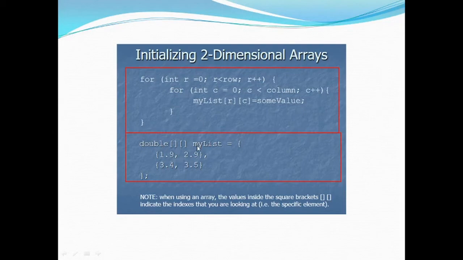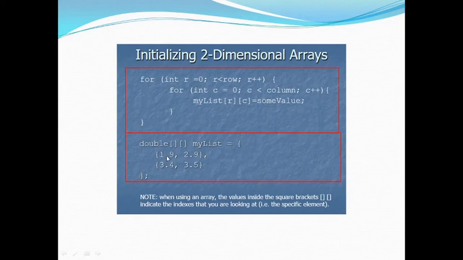So what we can do is, if we know in advance what values have to be passed to this array, then we will directly put the values. And how will we put the values? Actually, double myList is equal to, first of all, a curly brace will open, and inside this curly brace we have to first provide the first row. The first row is 1.9, 2.9.